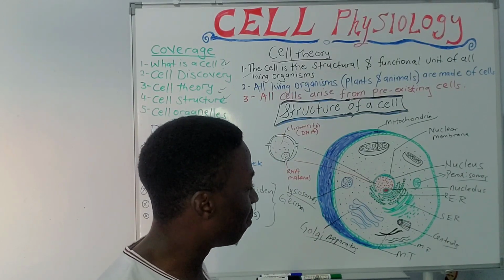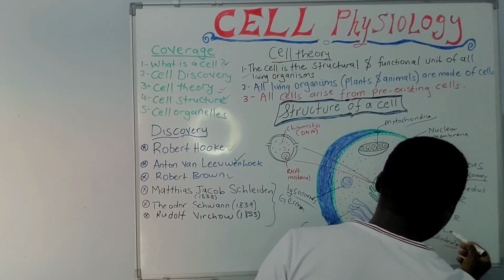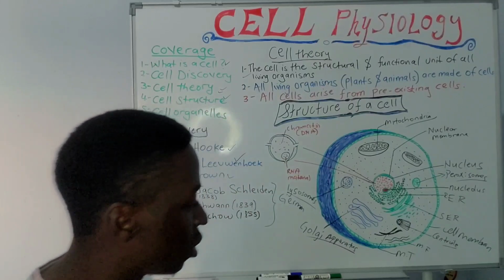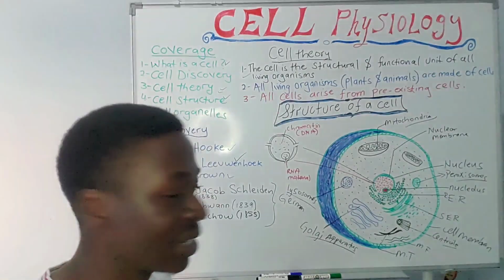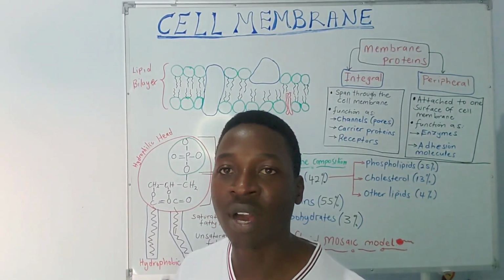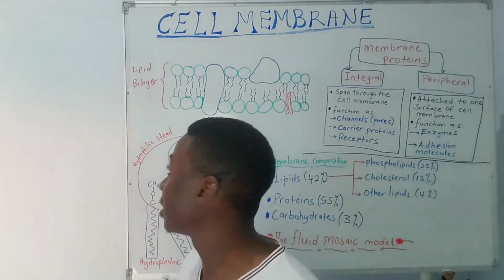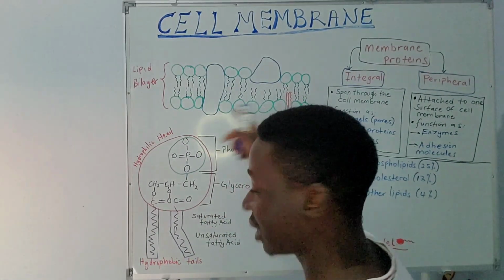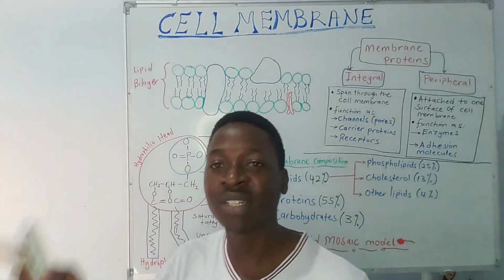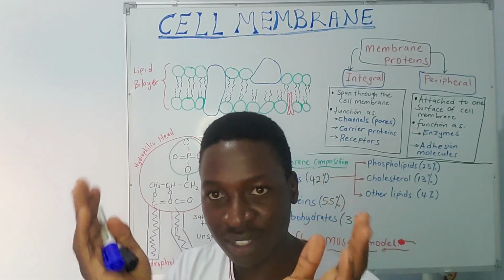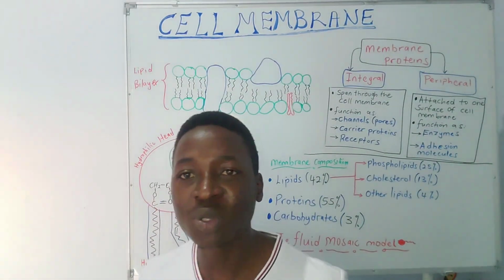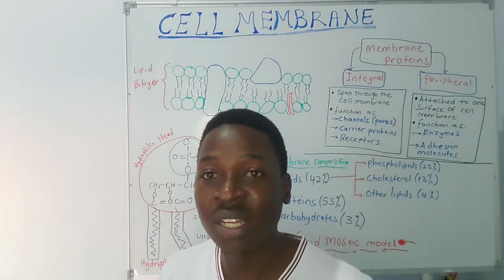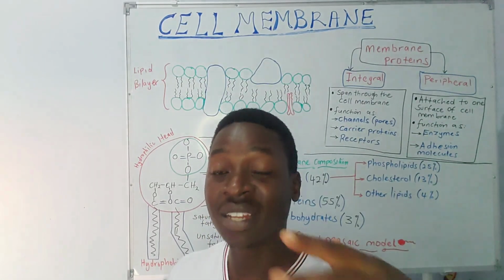And importantly, the next thing I haven't talked about is what we call the cell membrane. The last bit of our cell structure we want to look at is the cell membrane. The cell membrane plays a very wonderful, protective role on the cell. As I already showed you in the other diagram, it surrounds the cell, so it protects all the contents of the cell. But besides protecting the contents, it also allows exchange of material between the inside of the cell and outside of the cell.